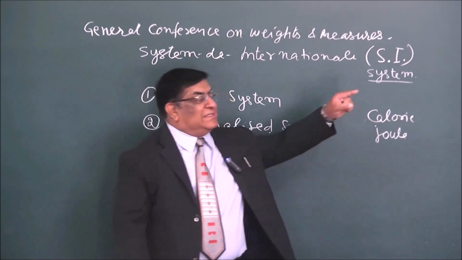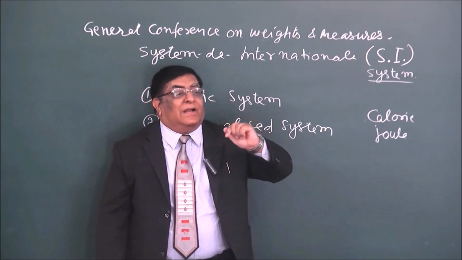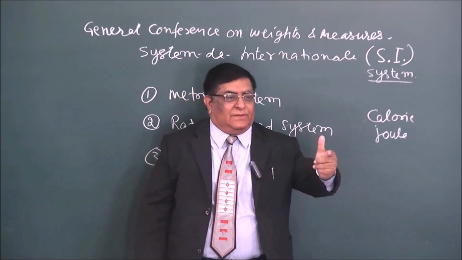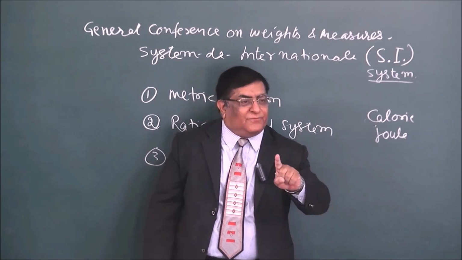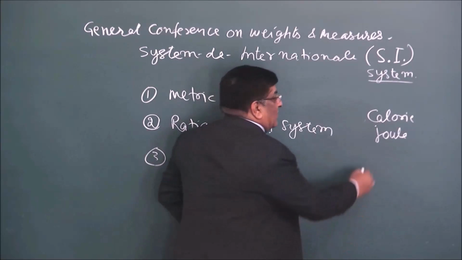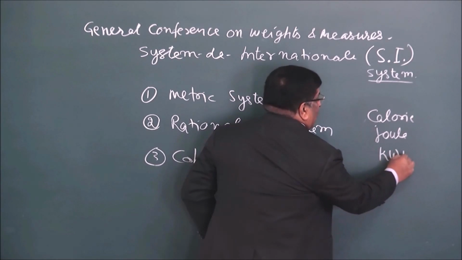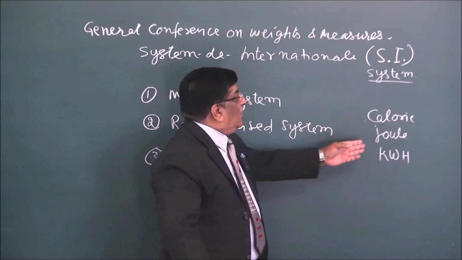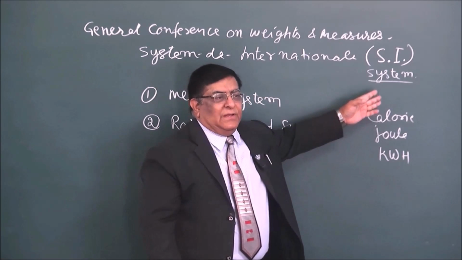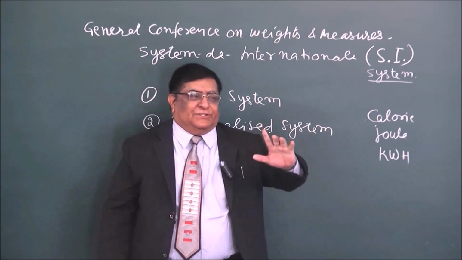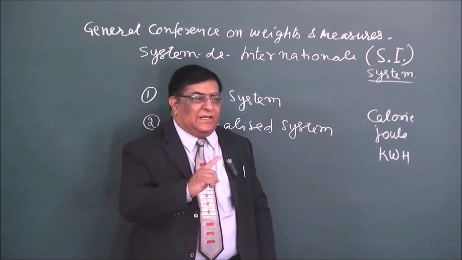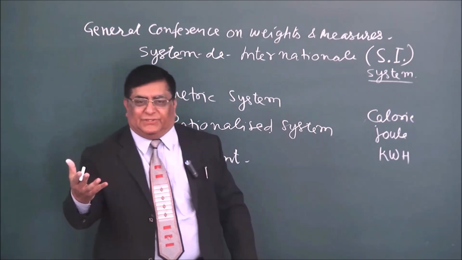When we are taking electricity at home and running it for a few hours, the billing is done by making a unit of electrical energy, and that unit is kilowatt hour. So kilowatt hour, joule, calorie, all these are the units of energy. But basically in physics, energy is energy.